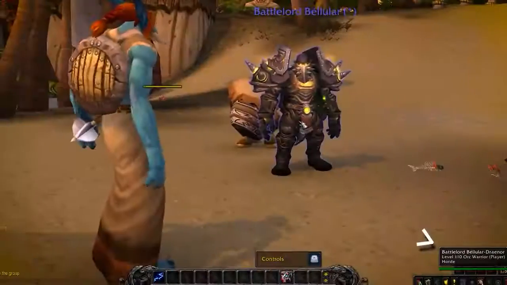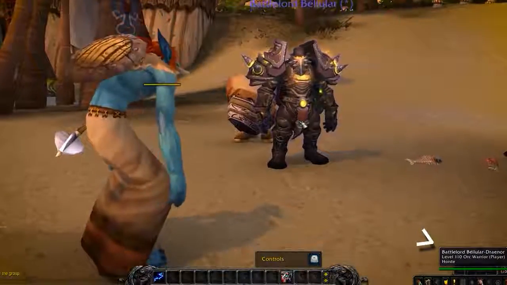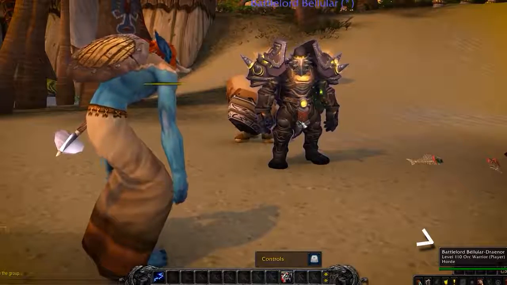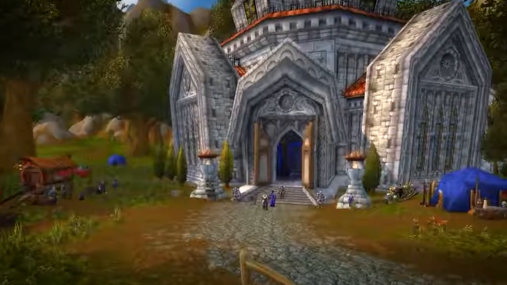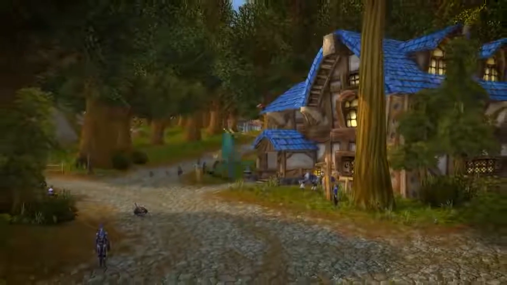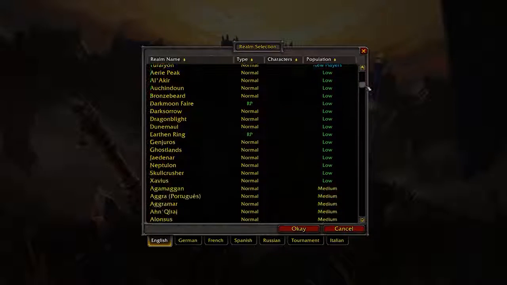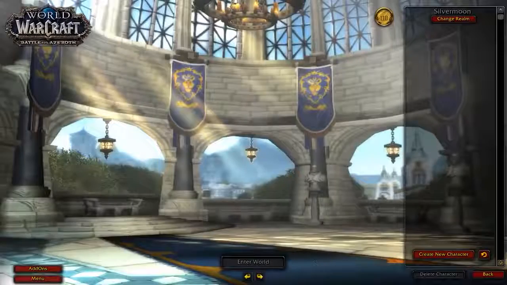Now, later on, once you're in-game, you might notice characters running around with a realm name suffix on their character name. This is because of a feature called cross-realm zones. This is an automatic thing, it's not something you'll ever have to think about, but the upshot of it is that Blizzard are able to keep the game's zones populated with players by making a single zone contain players from multiple realms. So, now that you understand what a realm is, it's time to select one, and normally I would recommend that people select a medium or high population realm, as that will have a more active community. Now, once you select a realm, you are going to be taken to the character creation screen, so let's talk about character creation in World of Warcraft.